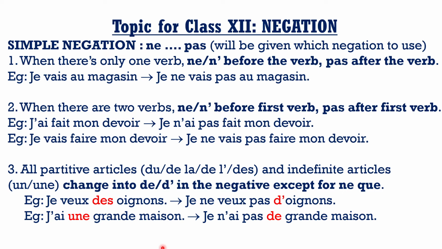Now that you have come to the 12th, the standard gets a little higher. So you have ne and pas, yes, but you do also have some more types of negation, which is ne jamais, ne plus, ne que, and ne ni as well. Okay, so let's begin with a quick revision of your simple negation, that is ne and pas.